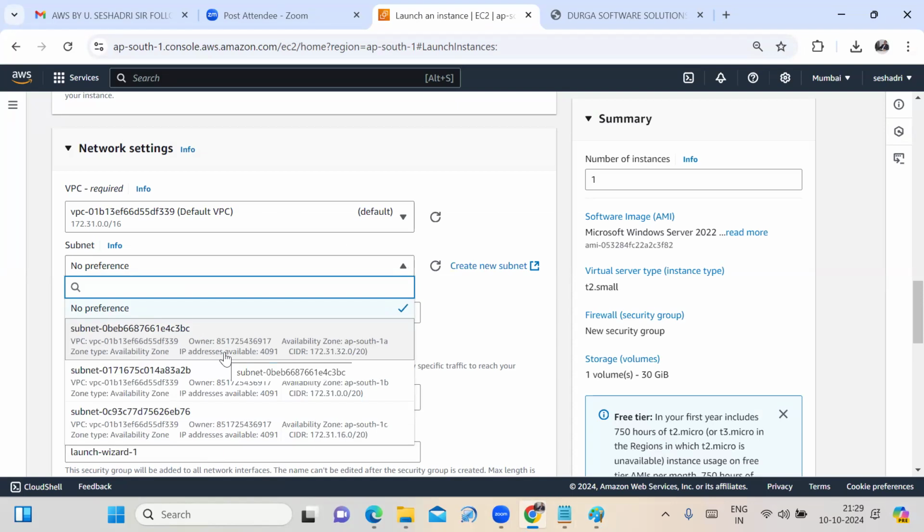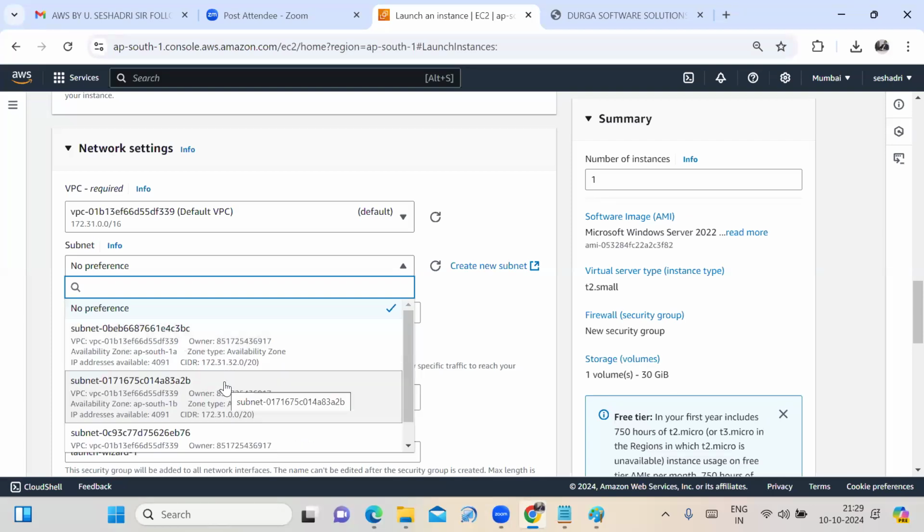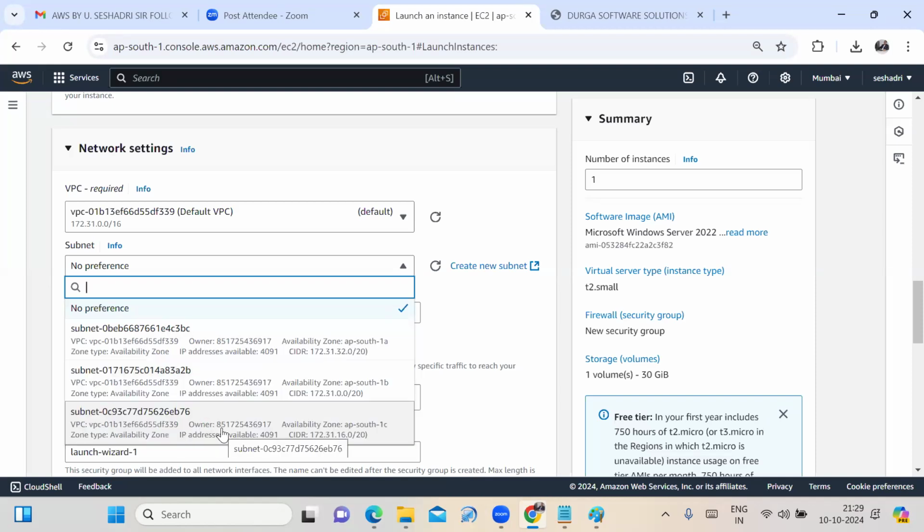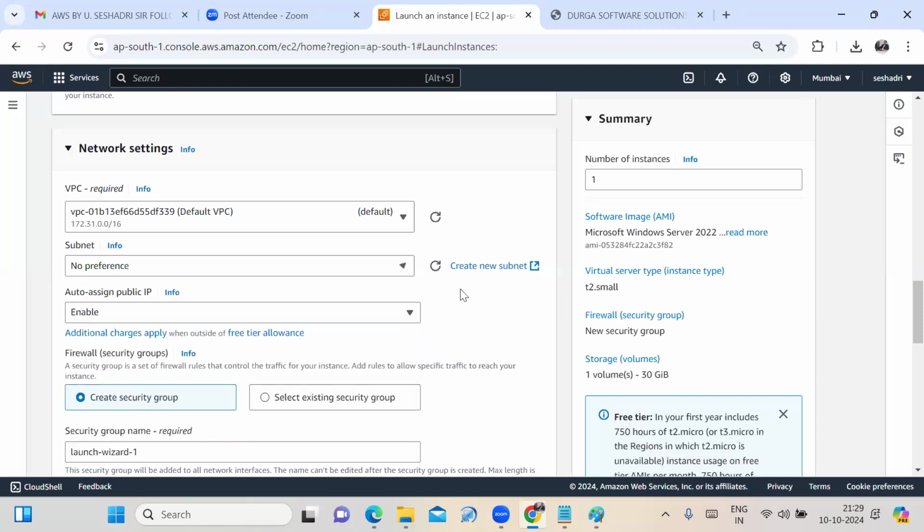If I select AP South 1A, my virtual machine will be launched in AP South 1A. If I select 1B, it is launched in AP South 1B. If I select 1C, it is launched in AP South 1C. If I give no preference, my virtual machine will be launched in any one of the 3 availability zones. The default is no preference, so I am selecting it as it is. Auto-assign public IP is enabled.